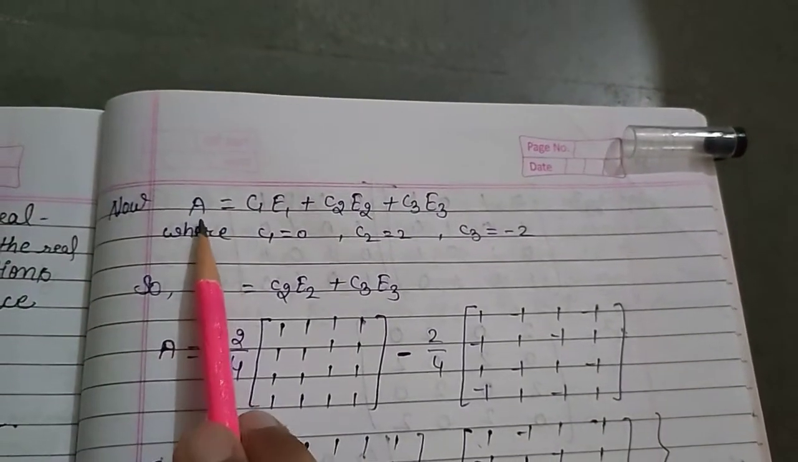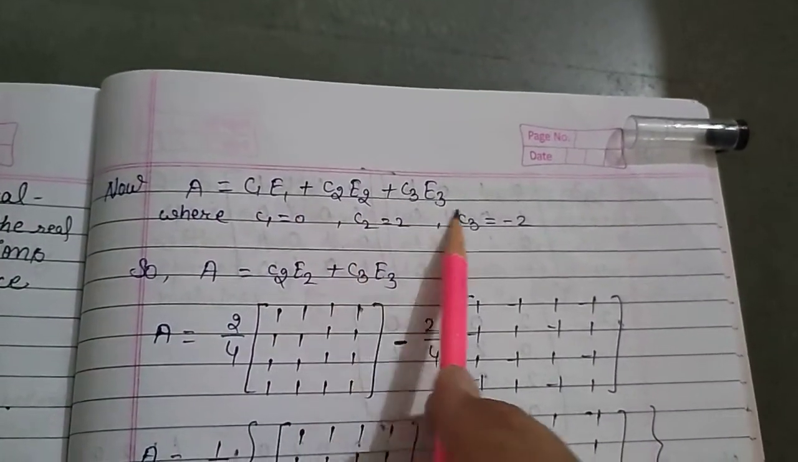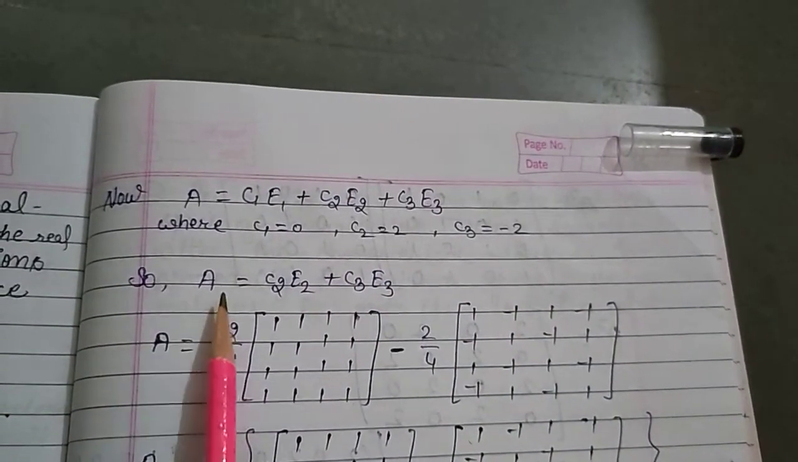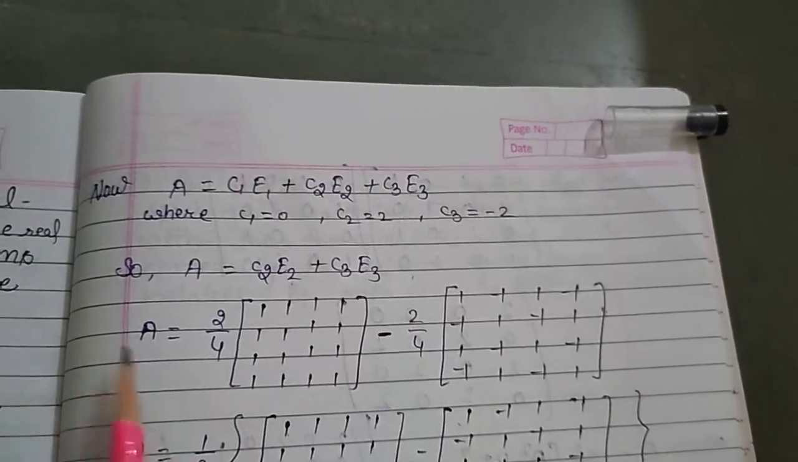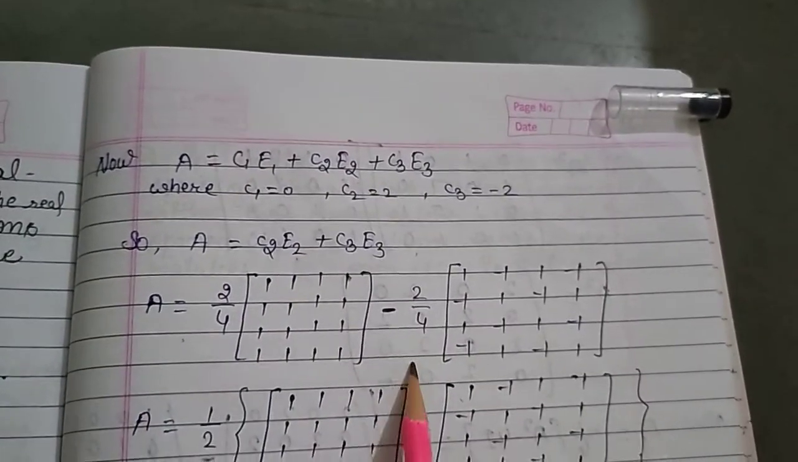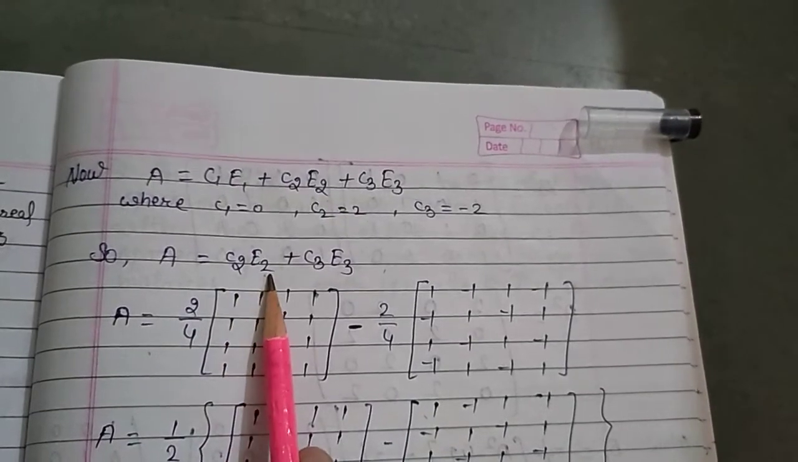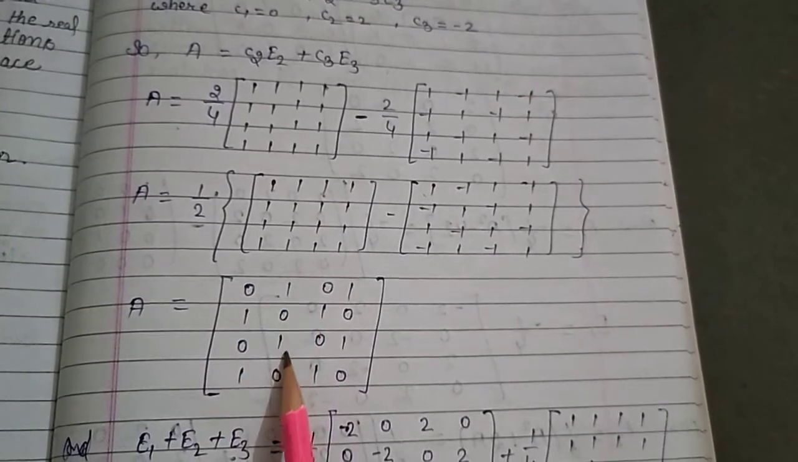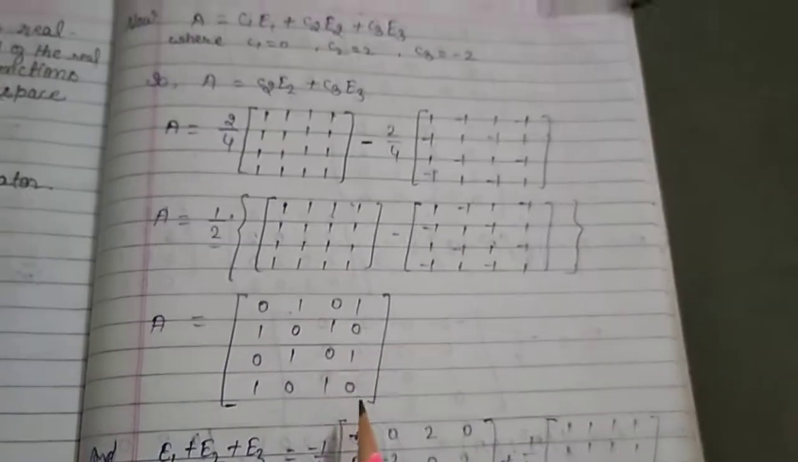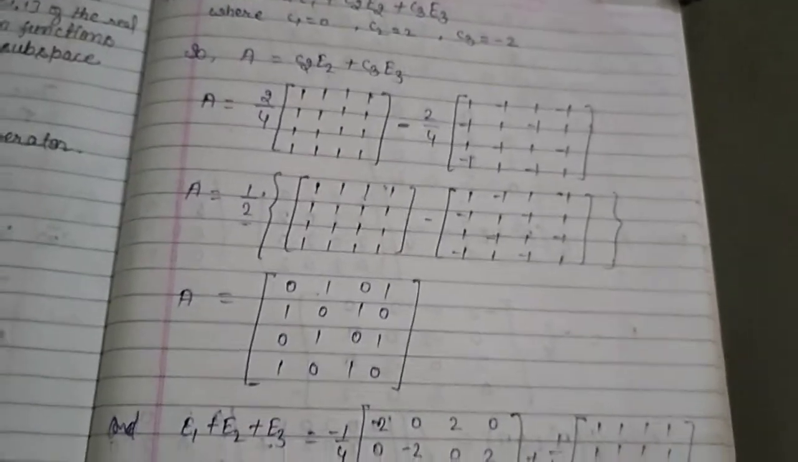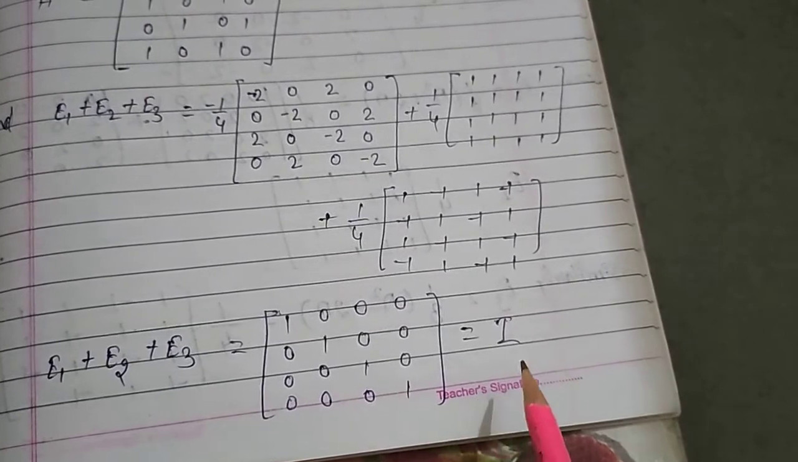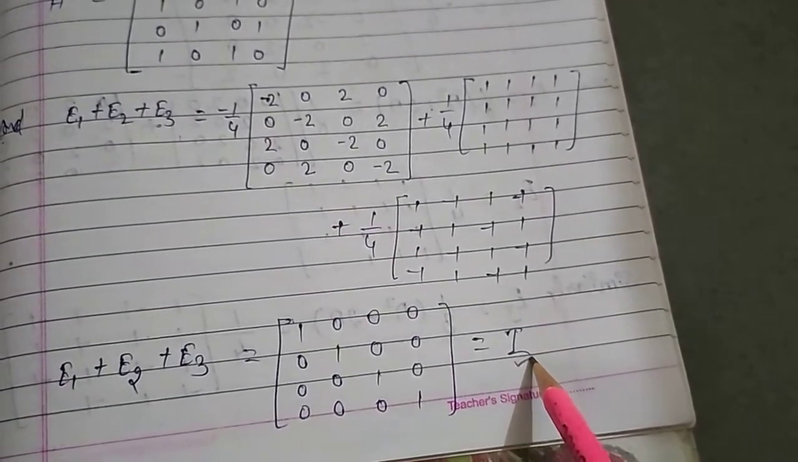Now we want to show that A equals C1 E1 plus C2 E2 plus C3 E3, where C1 equals 0, C2 equal 2, C3 equal minus 2. So A equals C2 E2 plus C3 E3. Then putting the C2, E2, C3, E3 values, A equal 0 1 0 1, 1 0 1 0, 0 1 0 1, 1 0 1 0. And we also prove that E1 plus E2 plus E3 equal I. Then it equal I.